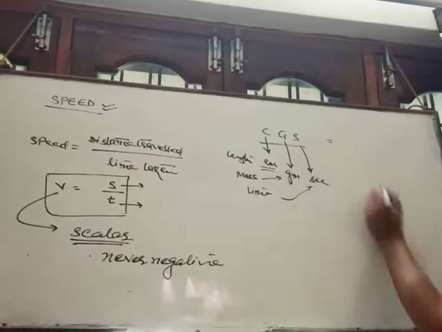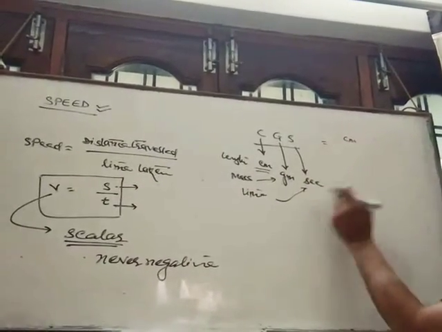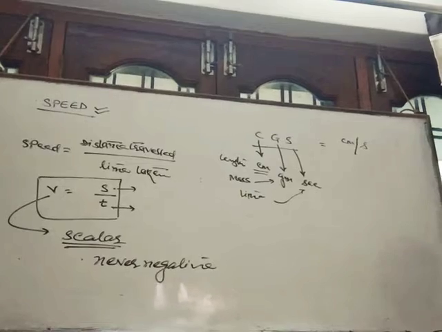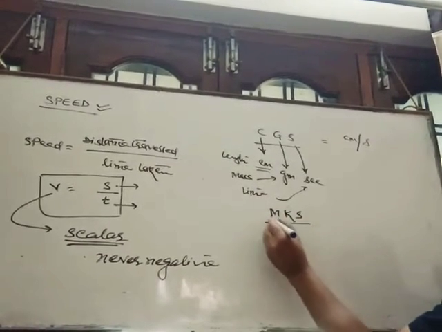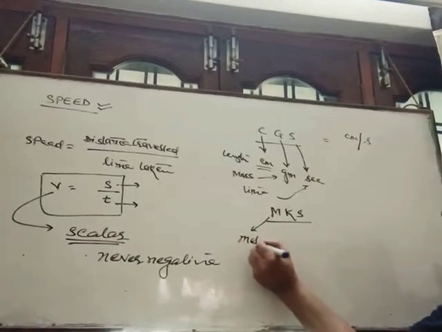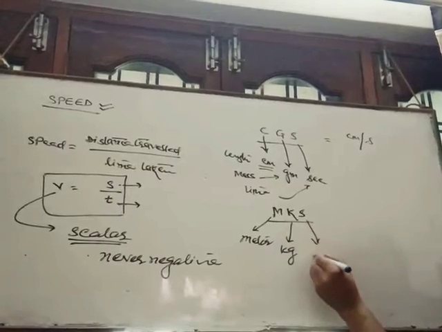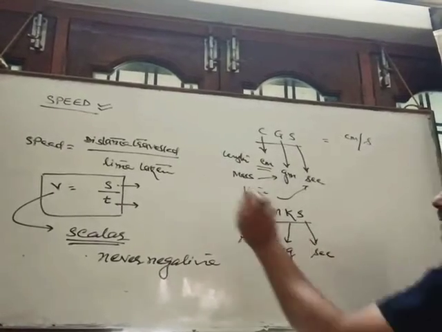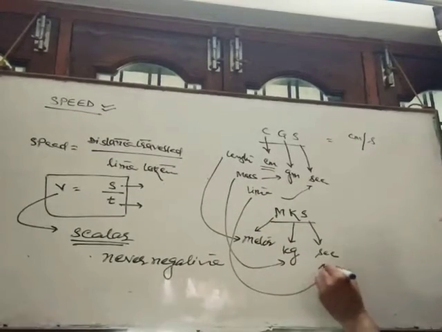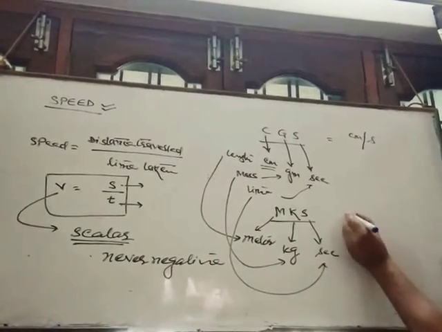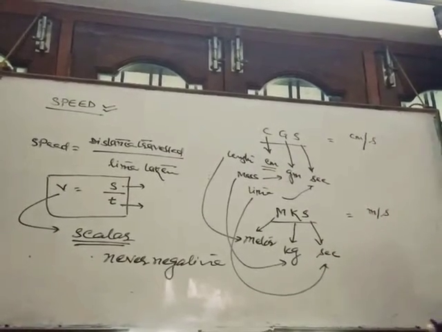So in the CGS system, distance means length is in centimeter, time is in second, so its unit becomes centimeter per second. And in the MKS system, M stands for meter, K stands for kilogram and S stands for second. Means length is in meter, mass is in kilogram and time remains in second. In the MKS system, the unit of speed becomes meter per second.